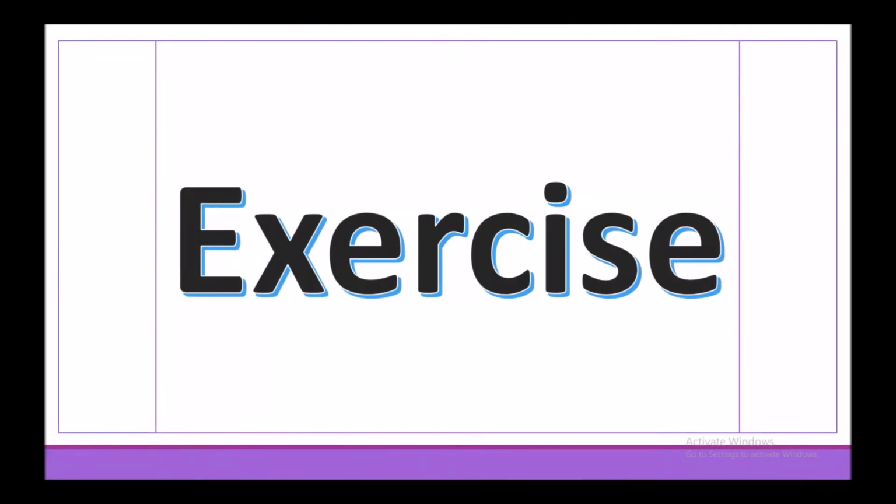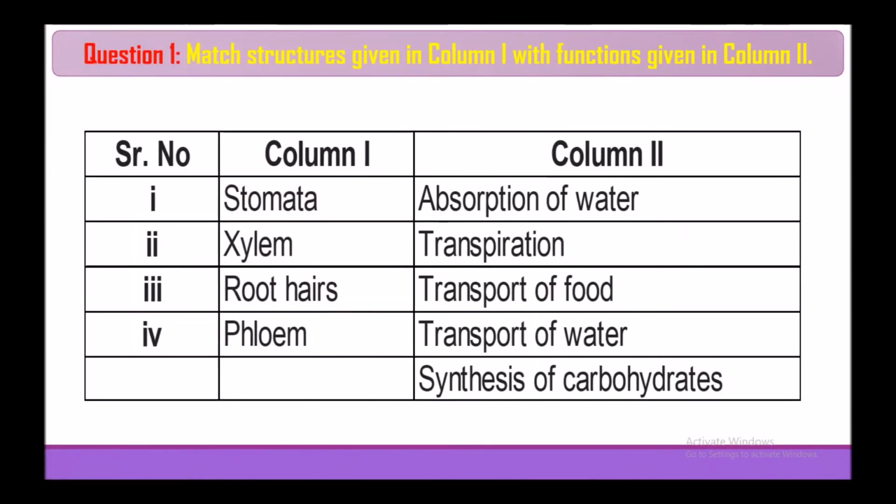So this was the summary of the chapter, what we have learned in the chapter. Now let's do the exercise of the textbook. The first question is match structures given in the column 1 with functions given in the column 2. Column 1 are stomata, xylem, root hairs, phloem.